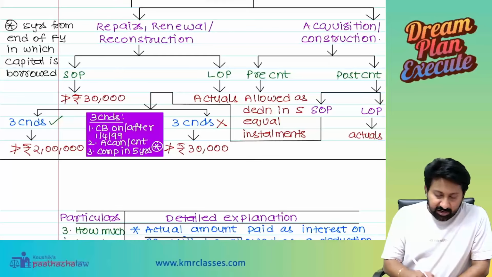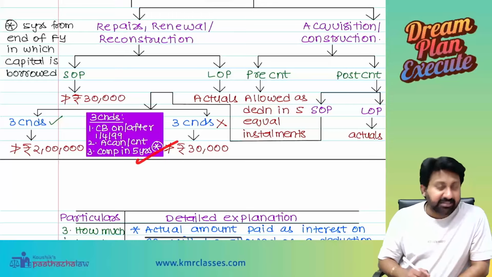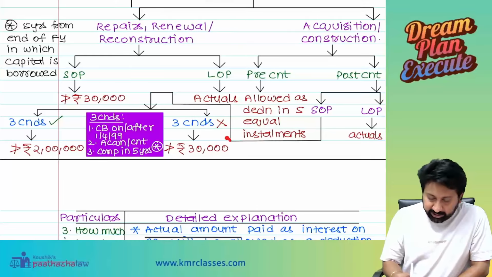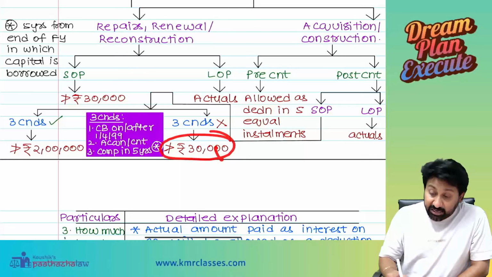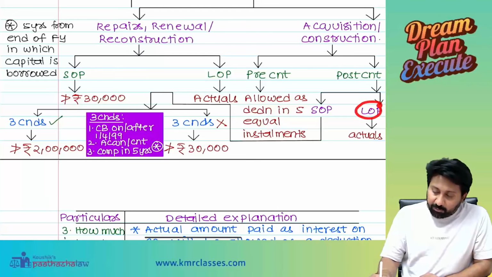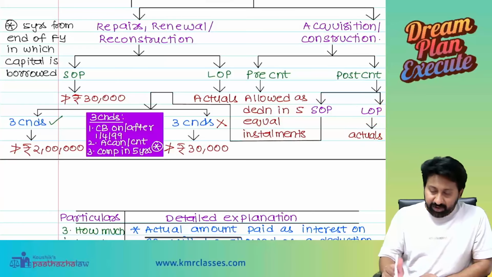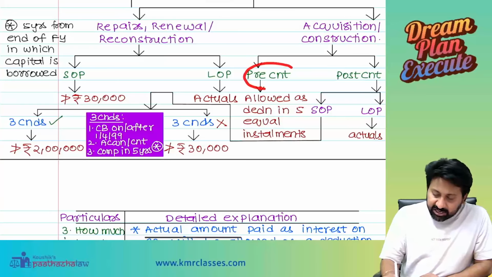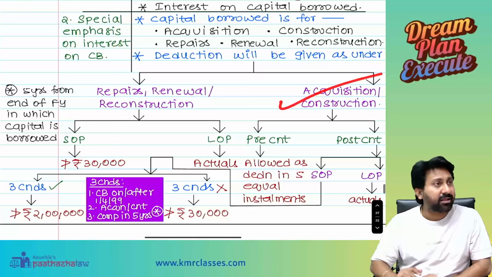No, sir. It is completed in 7 years. Then 30,000 only will be allowed as a deduction, even for acquisition or construction. Next one. For let out property, actuals are allowed. Next, pre-construction interest is allowed as a deduction in 5 equal installments. Everyone understood?